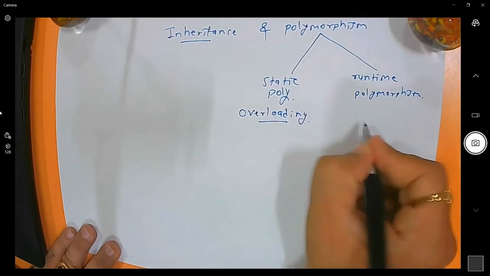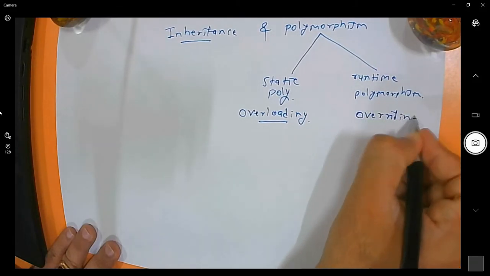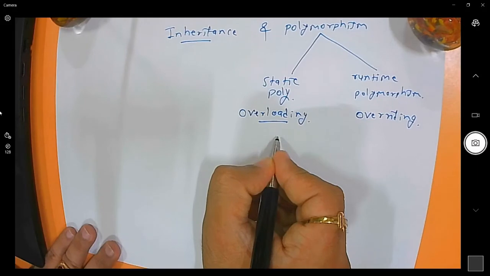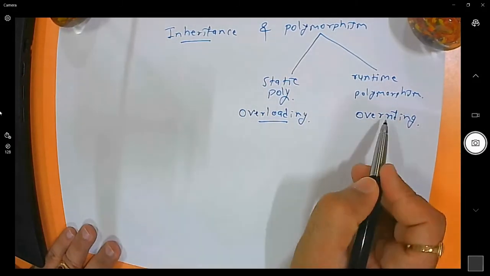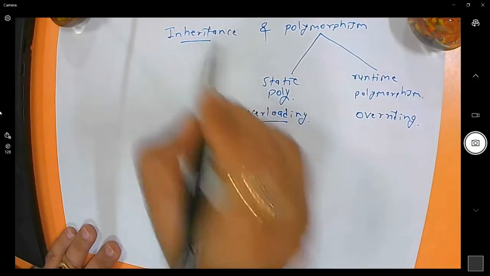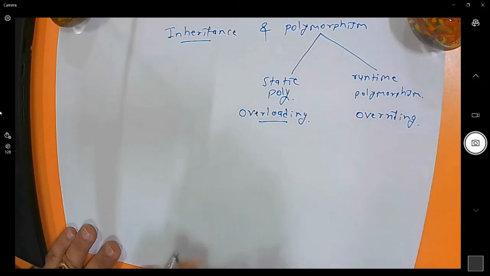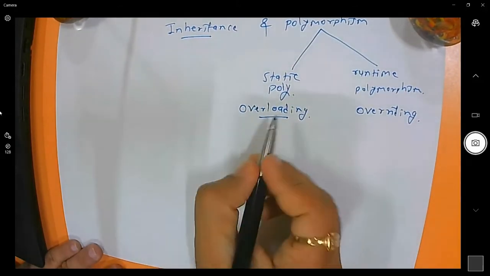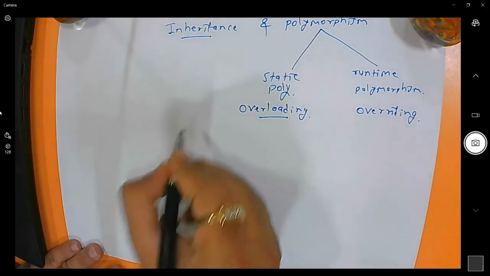It can be achieved using the concept of overriding. To do overloading, we don't need inheritance compulsorily. But to do overriding, we need inheritance compulsorily. So without inheritance, overriding is not possible. Let me give an example of overloading and overriding so you can get a better idea.